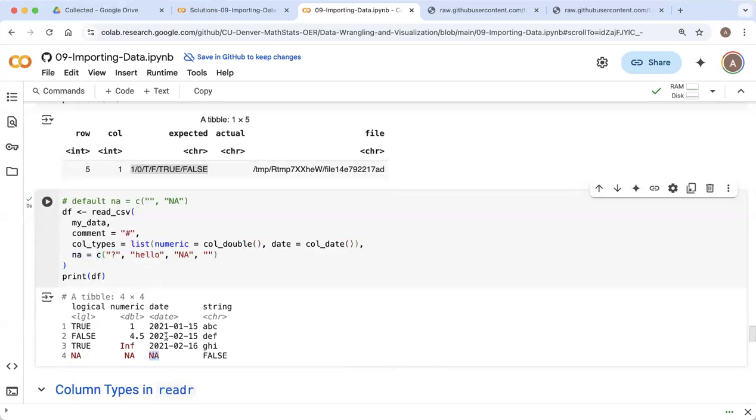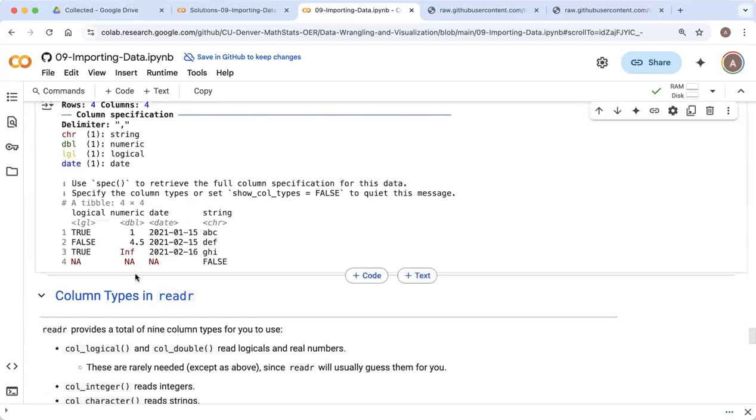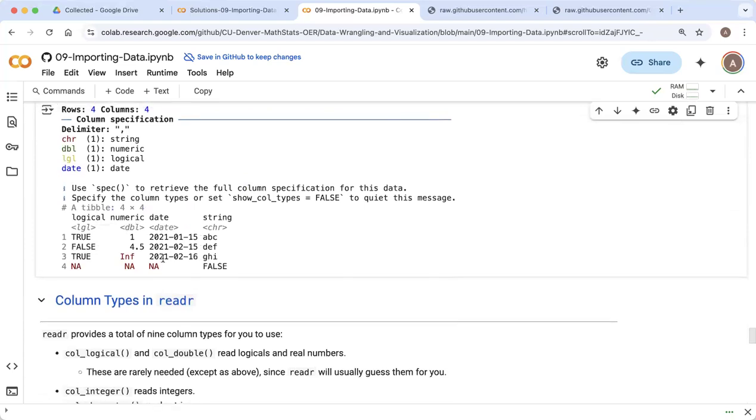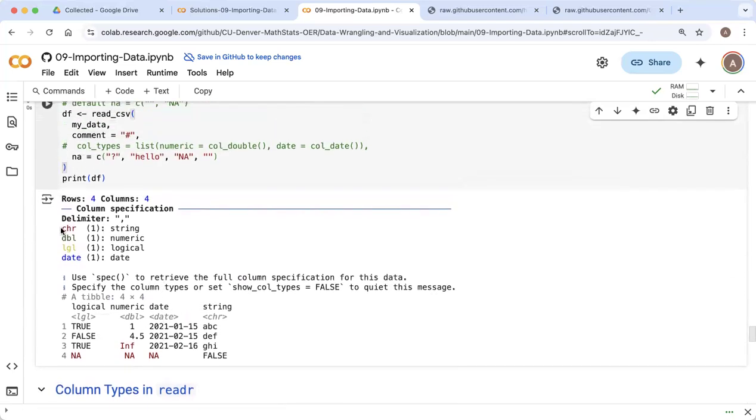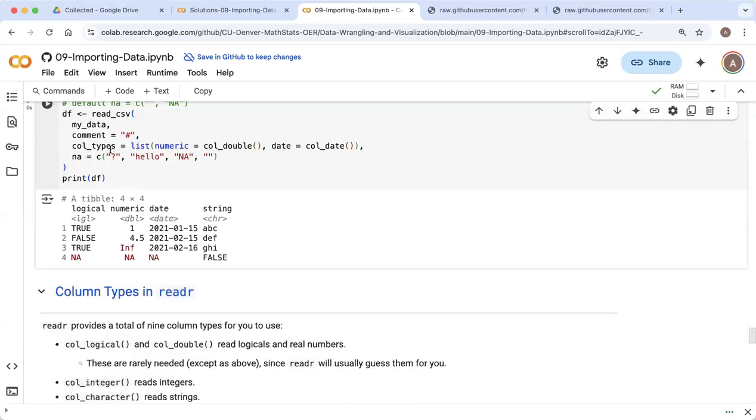And I believe it would do both of these conversions to the column types just fine right now. So if I actually take that command out, I don't think it's going to change anything. It still created this as a double and still read this as a date. But when I remove the column type argument, I get output that tells me what the column types are. When I specify the column types, notice I don't get output that tells me what the column types are, but if I print the data frame, I can see what they are.